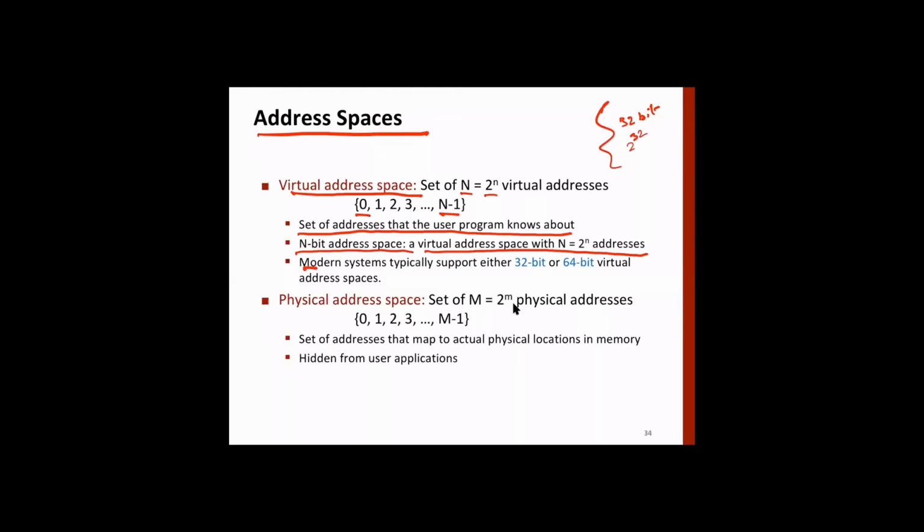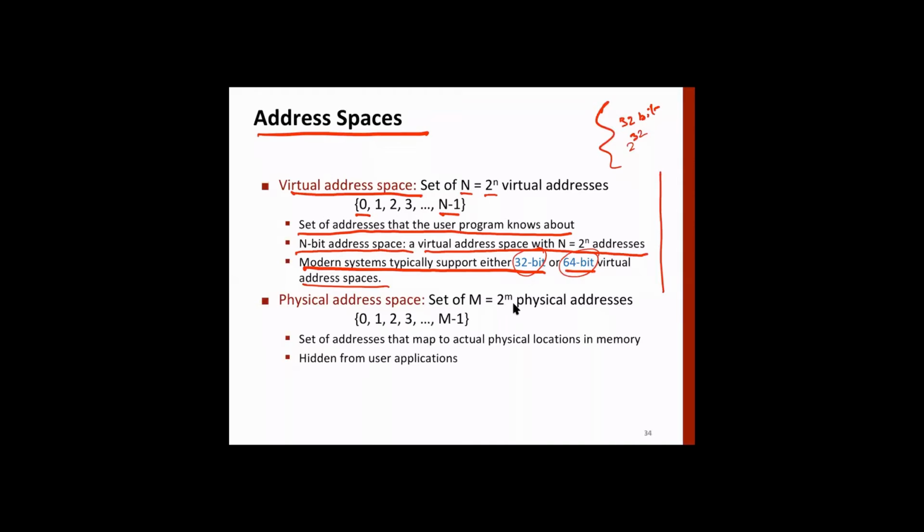Modern systems typically support 32-bit or 64-bit virtual address space. We have considered a 32-bit address space in RISC-V, but most of our processors nowadays have a 64-bit virtual address space. It means that your program can be of length 2 raised to power 32 or 2 raised to power 64. That's the virtual address space that's accessible.